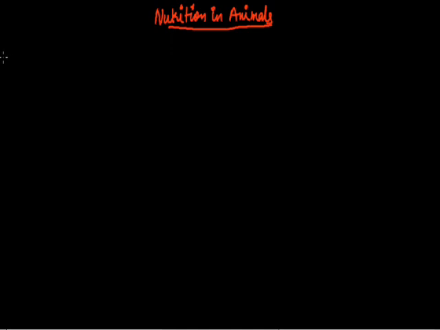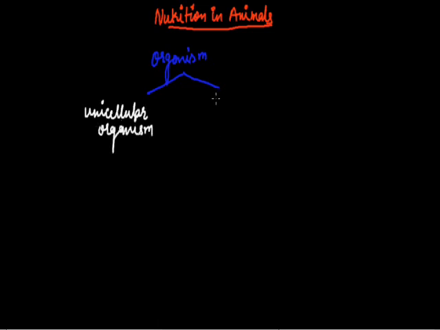As we know, on the basis of the cell, there are two types of organism. One is unicellular organism, and the second is multicellular organism. In a unicellular organism, all vital activities are performed by a single cell.